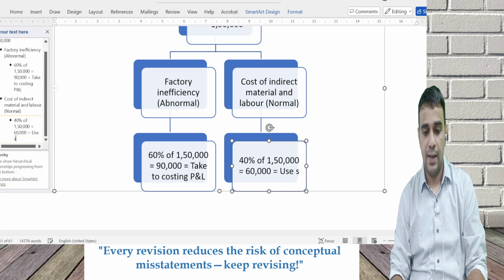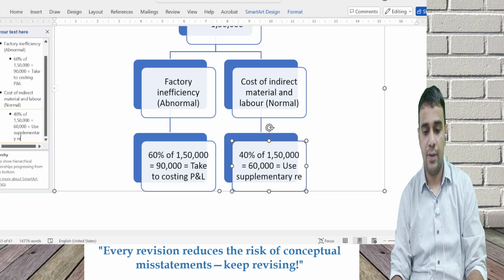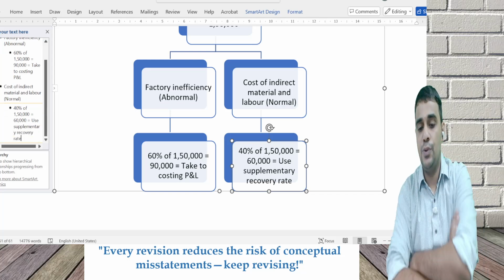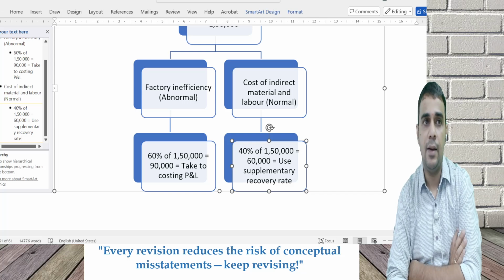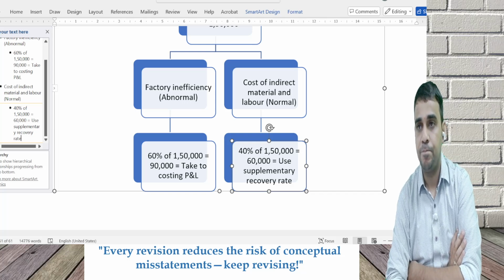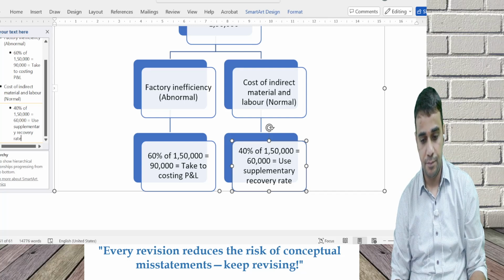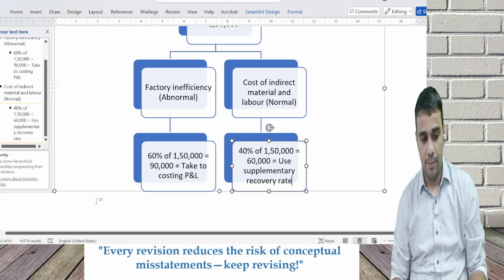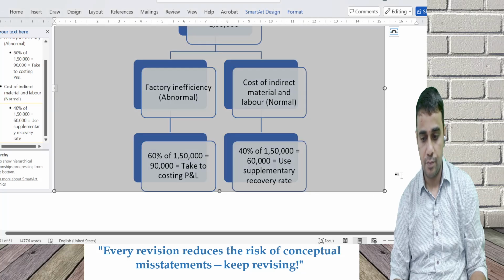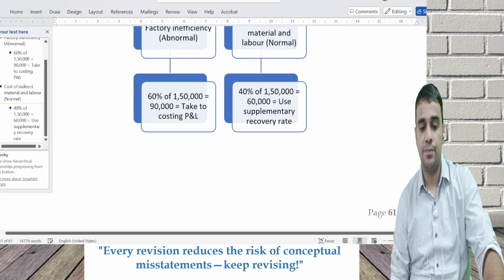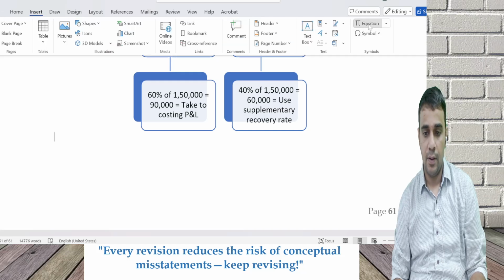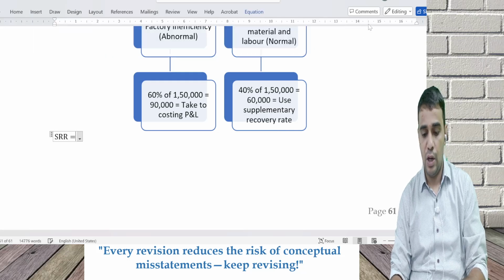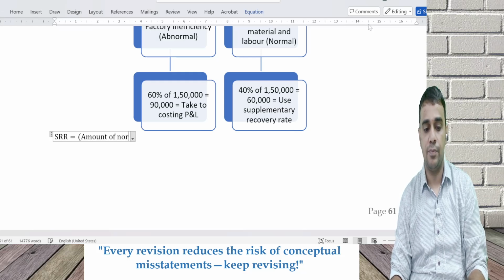Use the supplementary recovery rate. Come down. SRR is equal to the amount of normal under absorption.